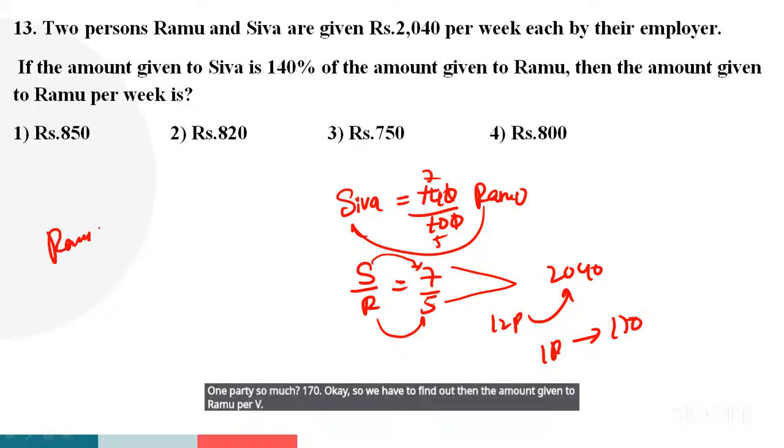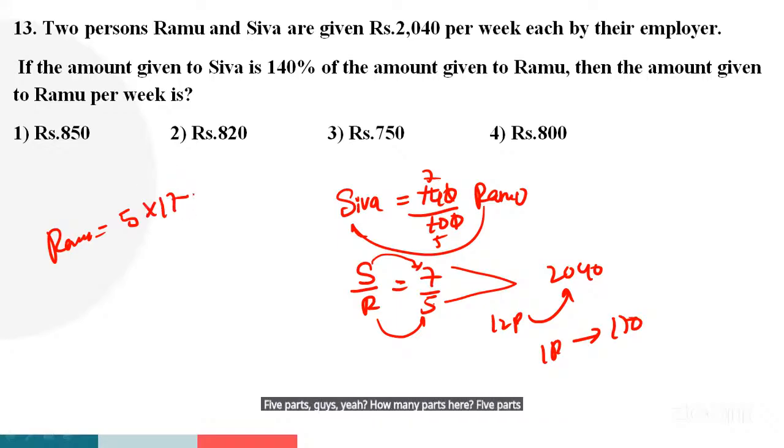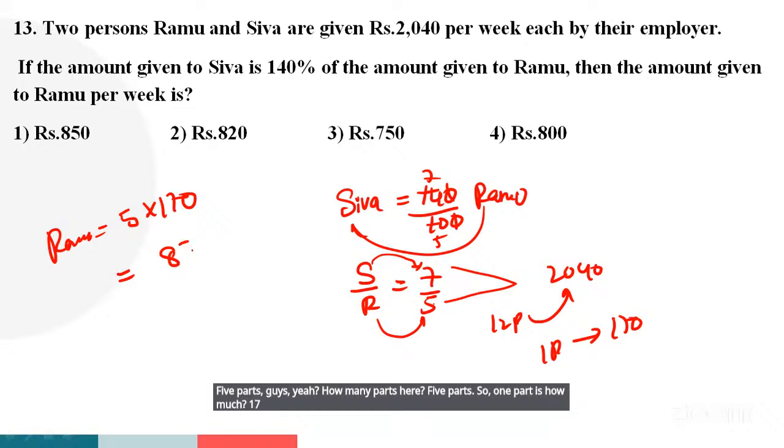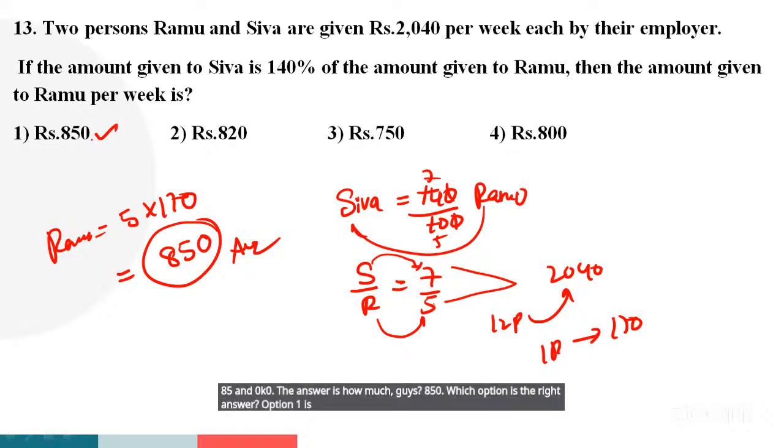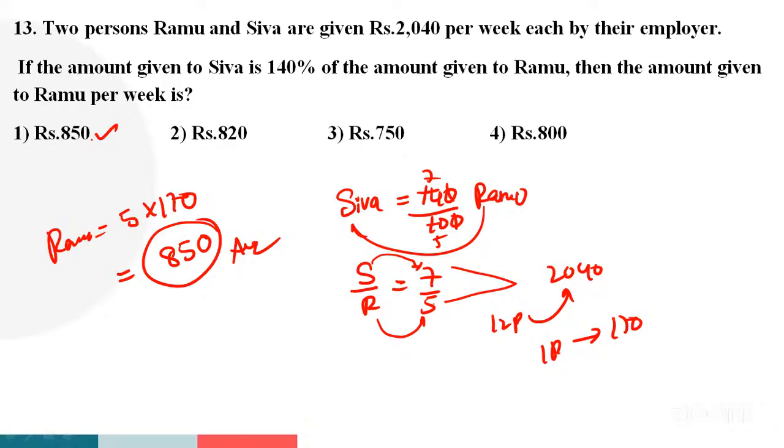Ramu is how many parts, guys, here? 5 parts. So one part is how much? 170. 17 5s are 85 and 0 is 0. Then the answer is how much, guys? 850. Which option is the right answer? Option 1 is the right answer. Here, guys, all of you, any doubts regarding this problem?